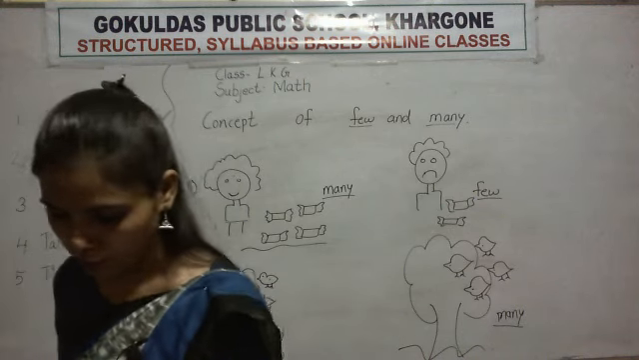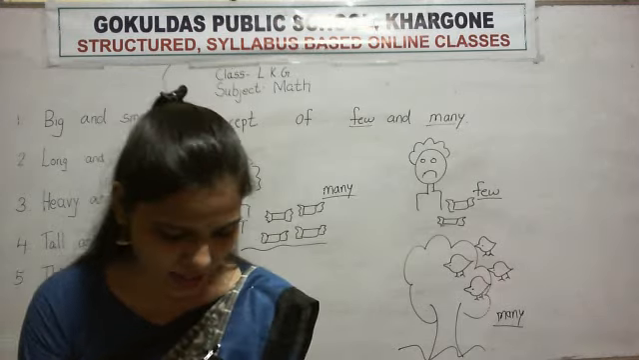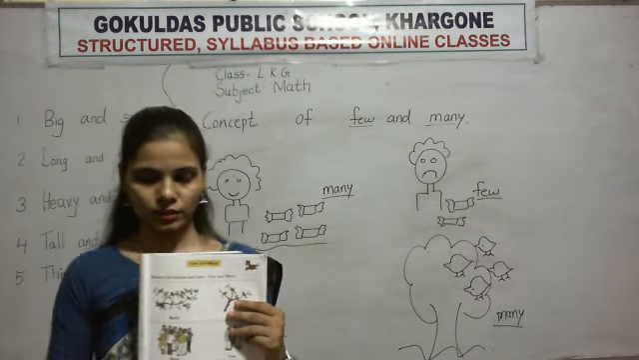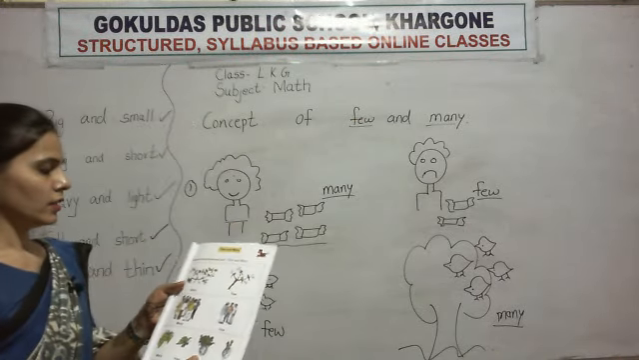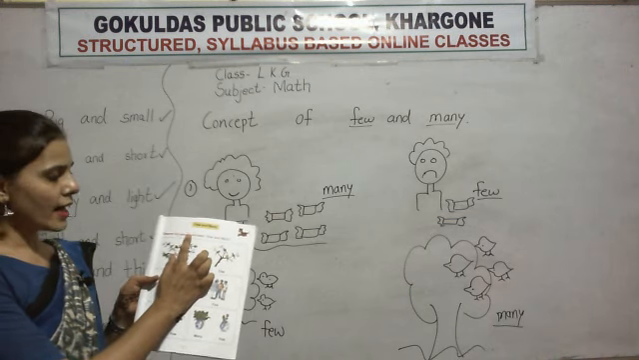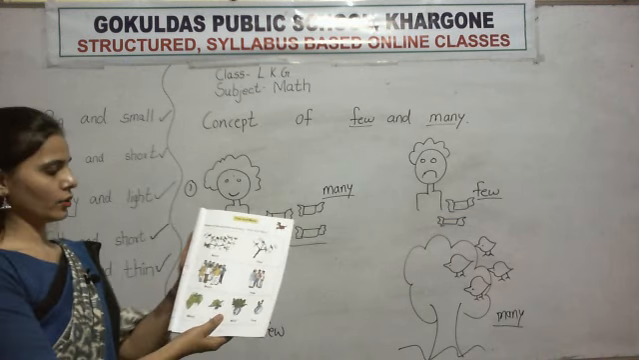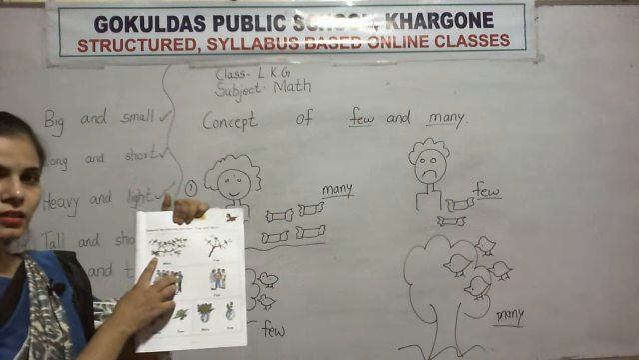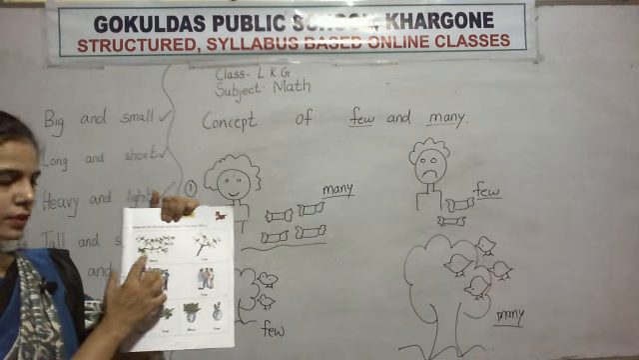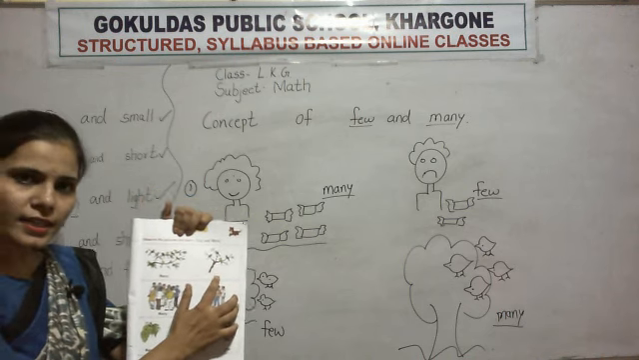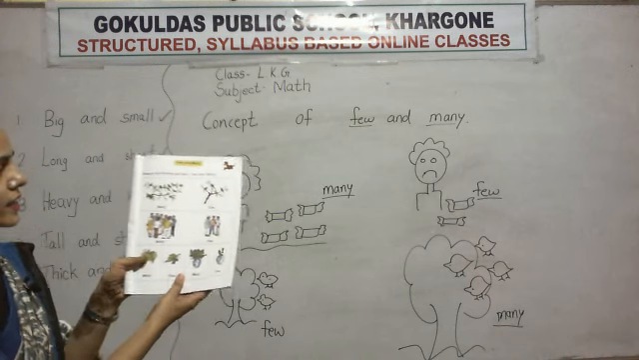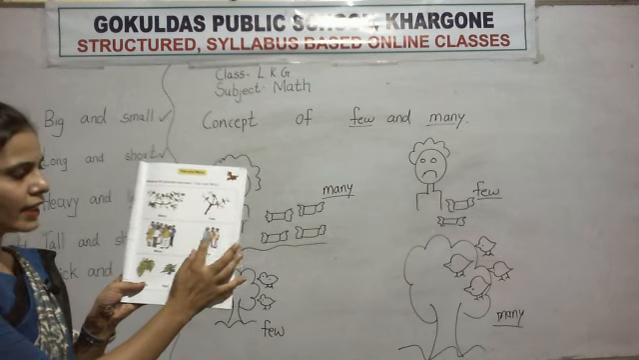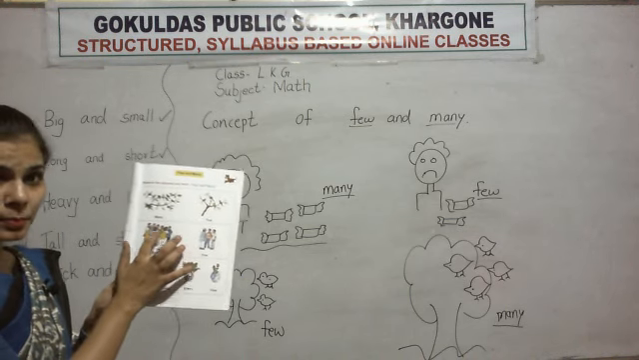On your notebook, some examples are there on page number 13. Observe the picture and learn few and many. Here are some pictures. Many birds, few birds. Next is many people, few people. Only 3 are there, but here are many people.